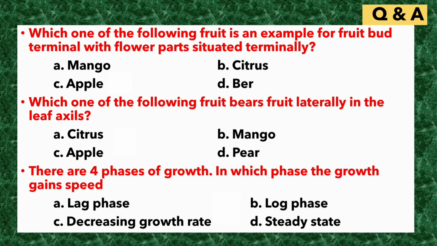Friends, we have completed chapters 1 and 2 from unit 2 and are now entering into important questions and answers from these 2 chapters. Which one of the following fruits is an example for fruit bud terminal with flower parts situated terminally? Answer is apple. Which one of the following fruits bears fruit laterally in the leaf axils? Answer is citrus. There are 4 phases of growth. In which phase does the growth gain speed? Answer is log phase.